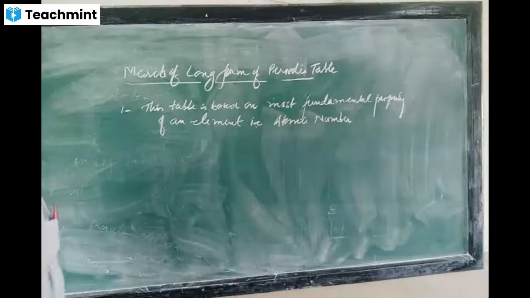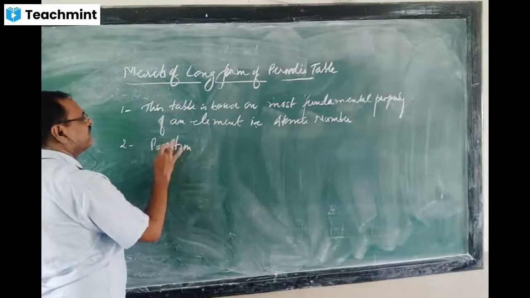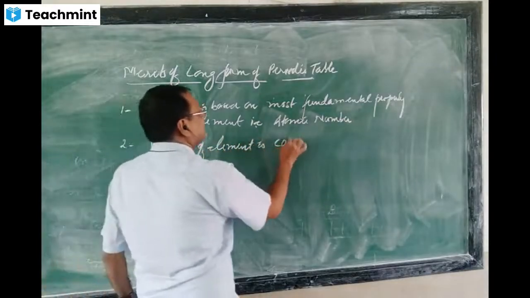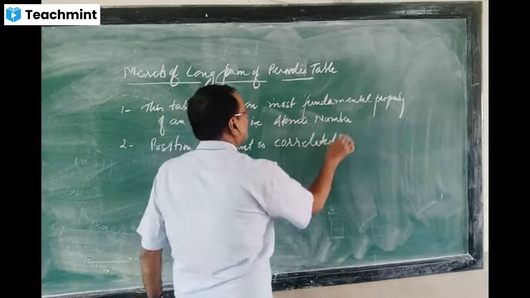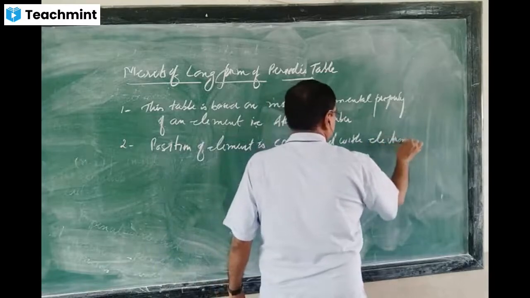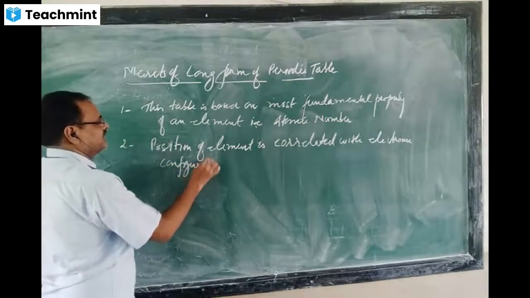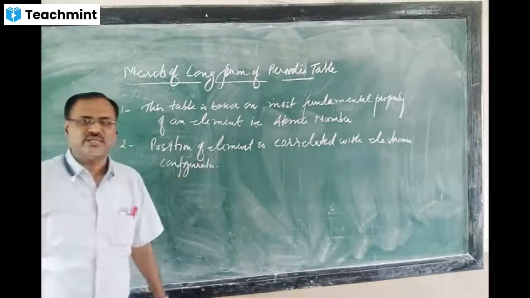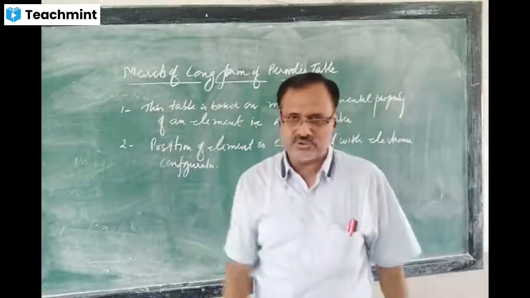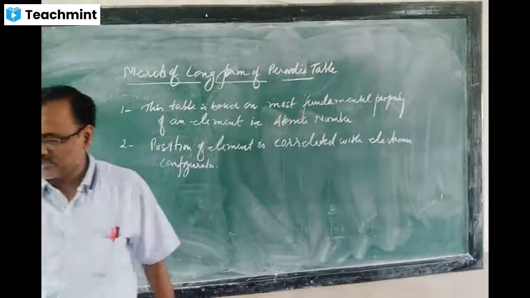Now the second one is that the position of an element is correlated with its electronic configuration. What is the meaning of this? The meaning is, if you know the electronic configuration, you can predict the position of the element in the periodic table. If you know the position, you can predict the electronic configuration. So both are correlated to each other.